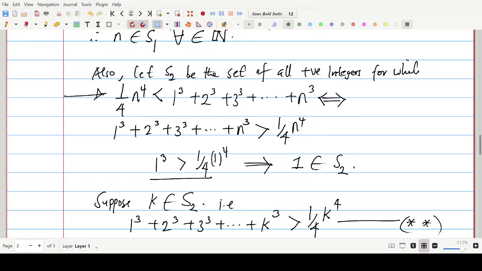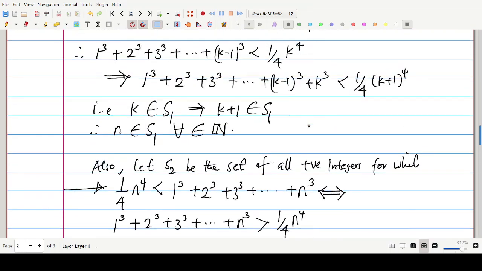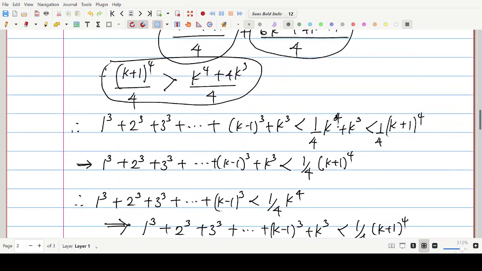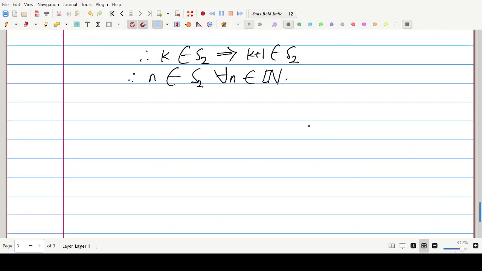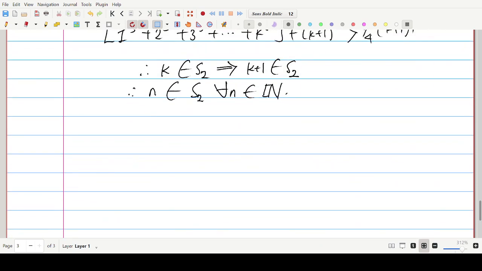And don't forget to also prove in passing that S sub 1 also contains all positive integers. So that means the union of S sub 1 and S sub 2 will give me S sub 1, and that will also be S sub 2. And that is my set of all positive integers.